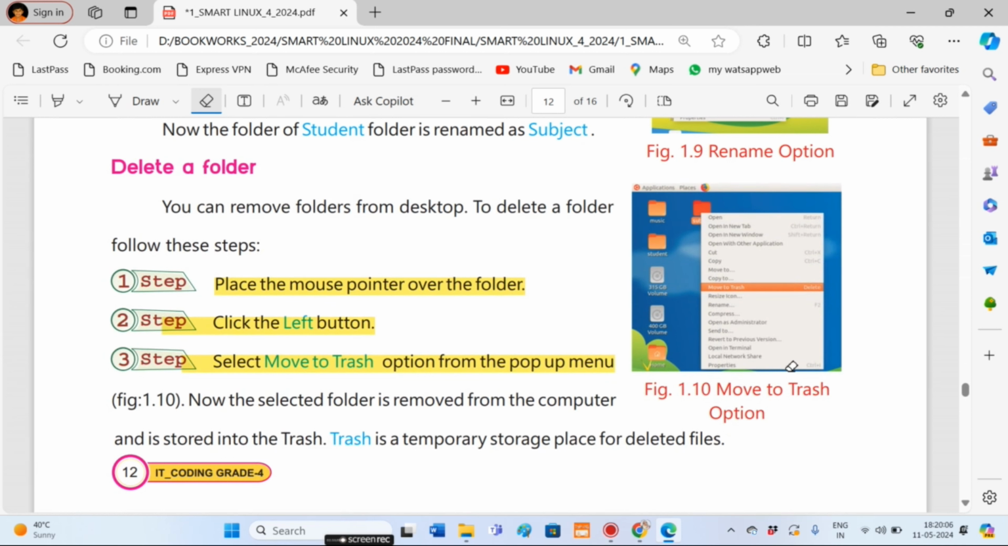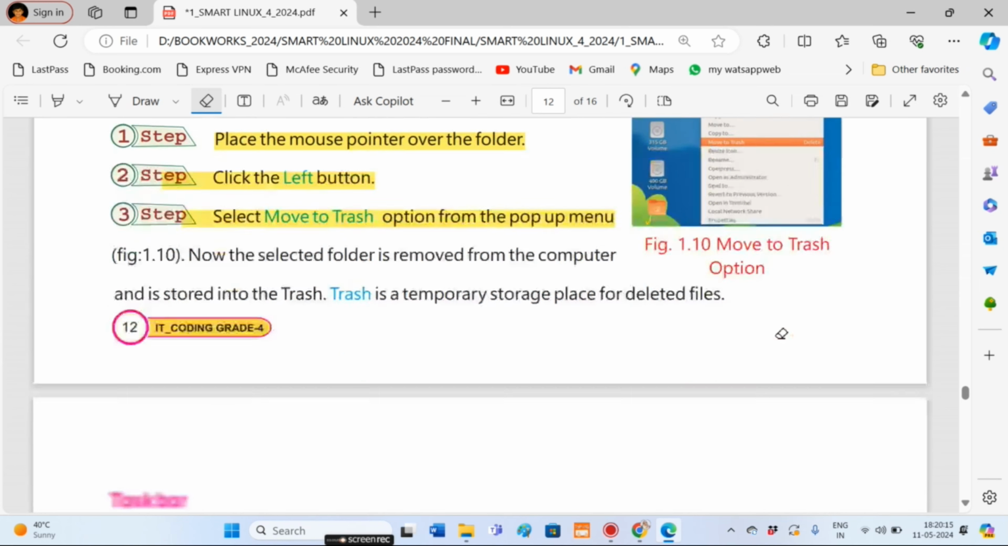Delete a folder. To delete a folder, place the mouse pointer over the folder, click the left button, and select the Move to Trash option from the pop-up menu.